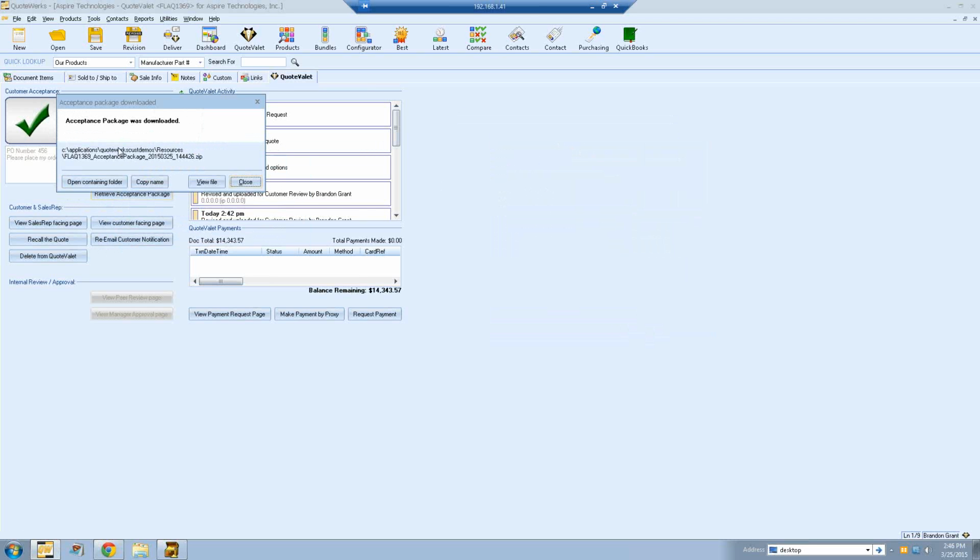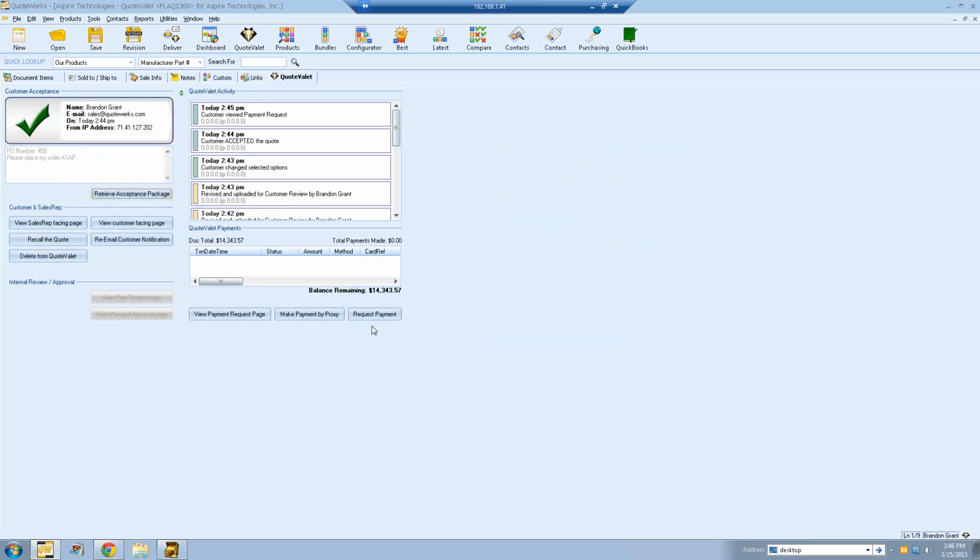The acceptance package is going to be all that information that we talked about. So this is going to be the screenshots of that information, the PDF version of the document. It'll also have their first name, their last name, the email address they used, IP address, all that information. So if for some reason the customer says, hey, I didn't sign off on that, you'll have all this information available that you can easily pull and say, well, someone from this IP address using these credentials accepted and signed off on the document. So you'll have all that available for you if you need it.